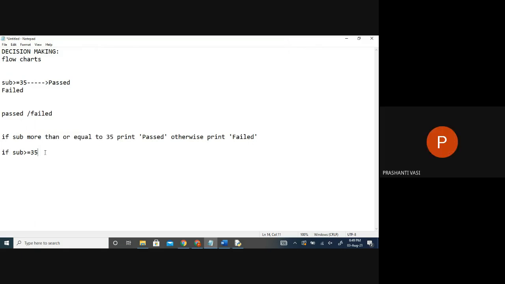So there are two answers we are expecting out of this test. When you test a subject against this mark, it may give you true or it may give you false, as we have just seen. So if my subject score is more than or equal to 35 is true, what do we want to see on the screen? Pass. Otherwise, what do you want to say? Otherwise, I'm giving an else. Else, what should I say? Fail.